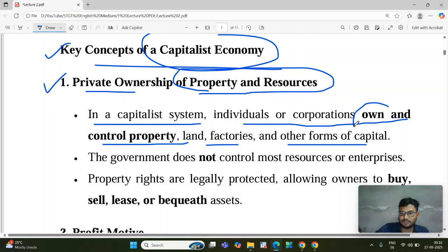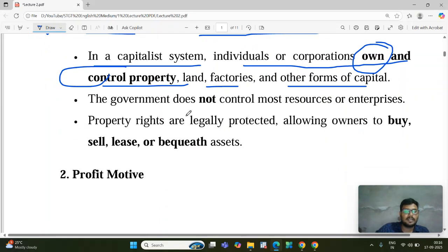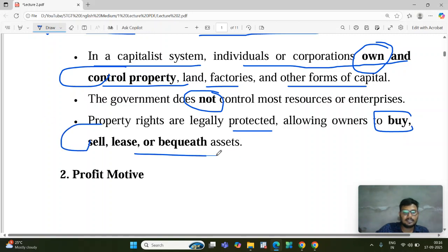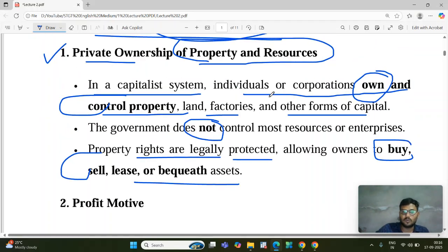It means individual property rights exist. The government does not control most resources, so the government plays a secondary role in that economy. Property rights are legally protected, allowing buying, selling, and leasing, and everything is controlled by the private owner.